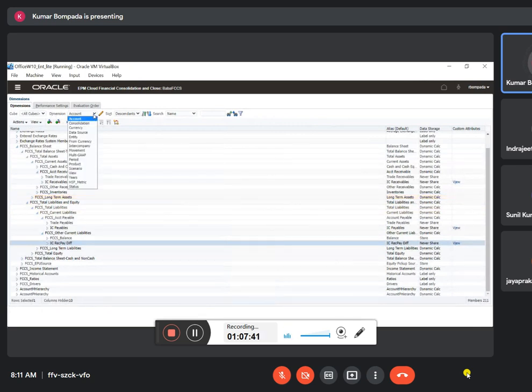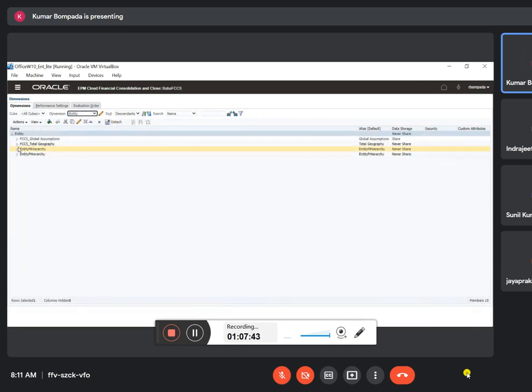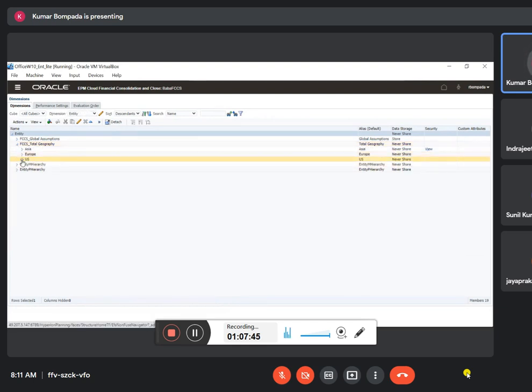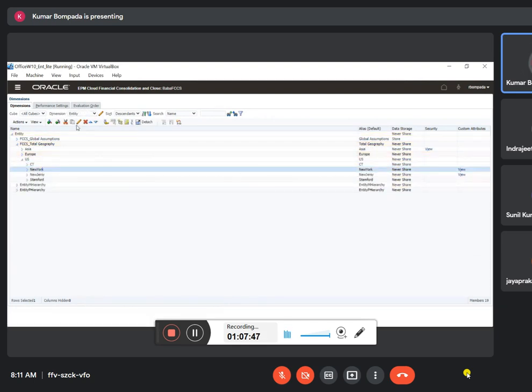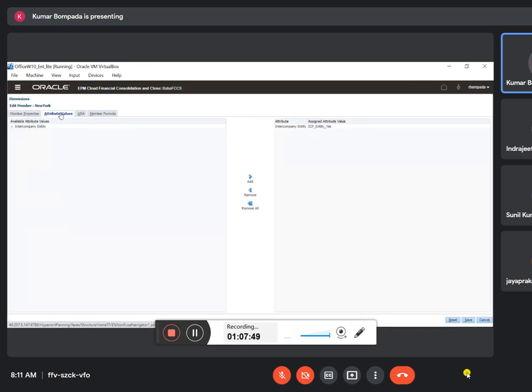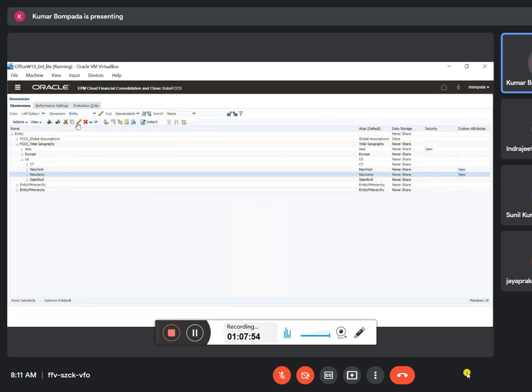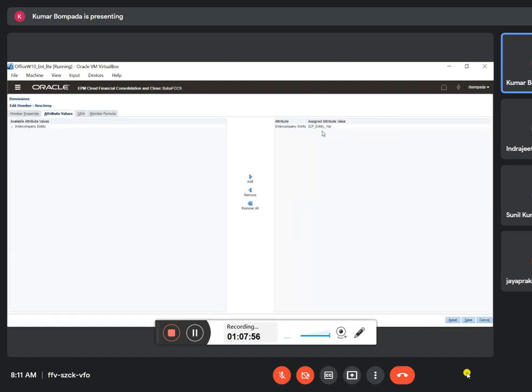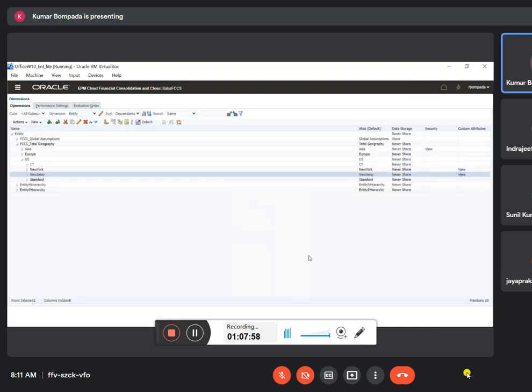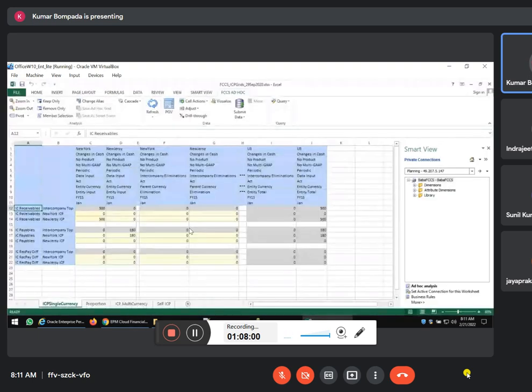We'll go to the entity dimension. Yes, New York and New Jersey, right? Yes. New York is an ICP entity. New Jersey is also an ICP entity. Right? Yes. So I suspect this.